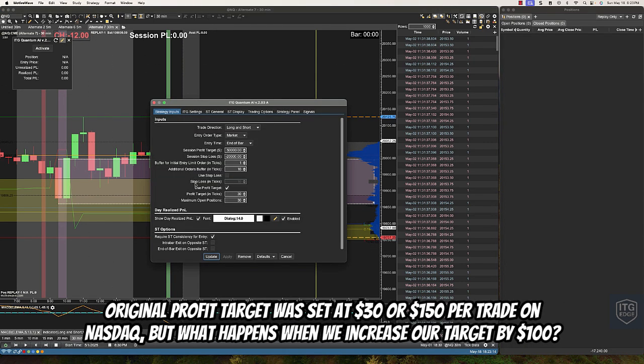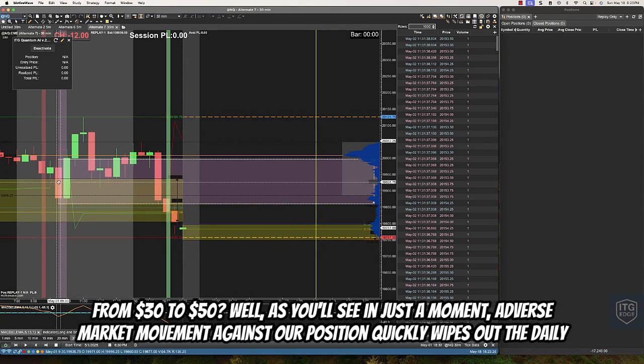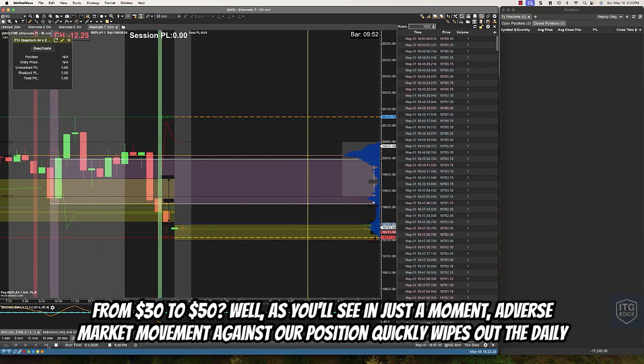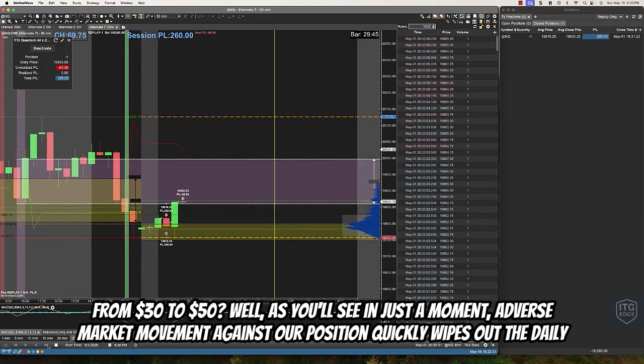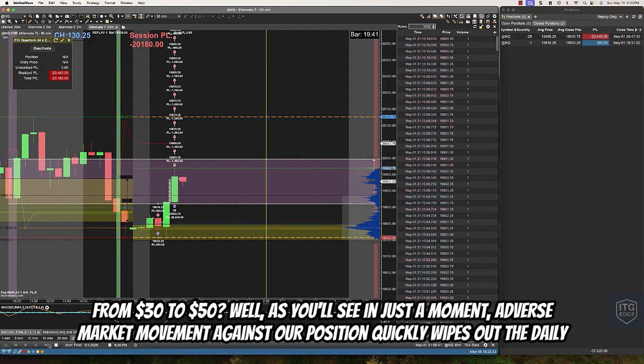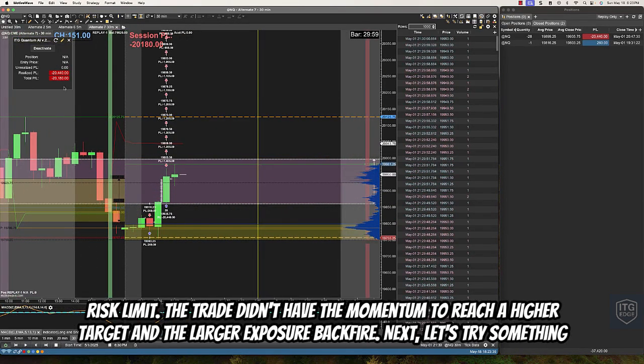The original profit target was set at 30 ticks or $150 per trade on NASDAQ. But what happens when we increase our target by $100 from 30 ticks to 50 ticks? Well, as you'll see in just a moment, adverse market movement against our position quickly wipes out the daily risk limit. The trade didn't have the momentum to reach a higher target, and the larger exposure backfired.